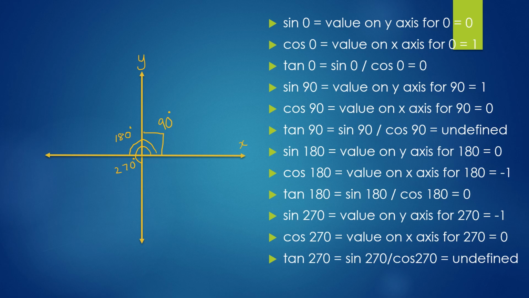So, since y value is 0, sine 180 is 0, but cos 180 is minus 1. It's negative 1 because it falls on the negative side of the x-axis. It's a negative value. Tan 180 naturally becomes 0 because sine 180 is 0. Let's see sine 270. If you see the angle 270, it falls on the y-axis but in the negative direction. Hence, the value on y-axis for 270 degree is minus 1 and on x-axis it's 0. Sine 270 becomes minus 1, cos 270 becomes 0 and tan 270 is undefined.